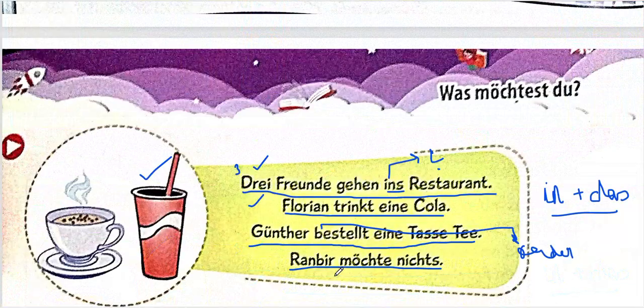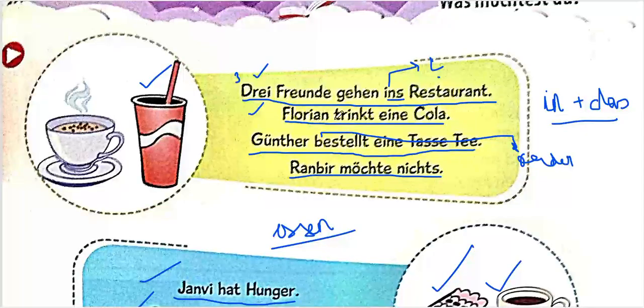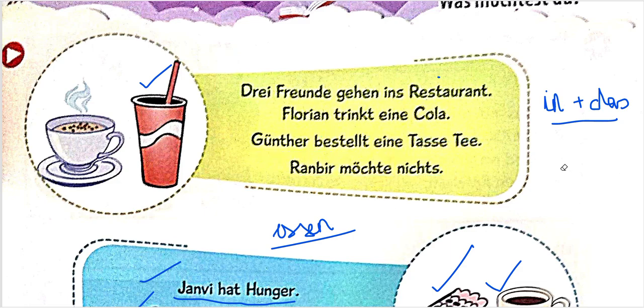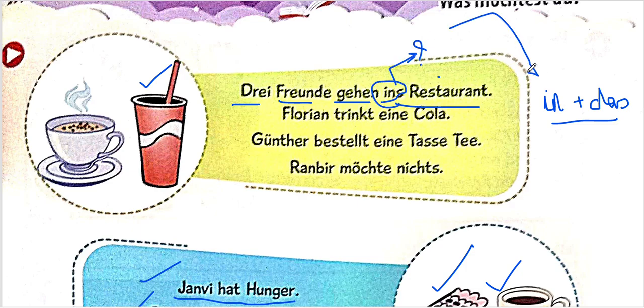Okay, let's move ahead. So the first one that we see over here is "Drei Freunde gehen ins Restaurant. Florian trinkt eine Cola." Okay, what does this mean? Three friends go to a restaurant. Three friends, drei Freunde. Gehen is to go, and ins. What is ins? Ins simply means in plus das.